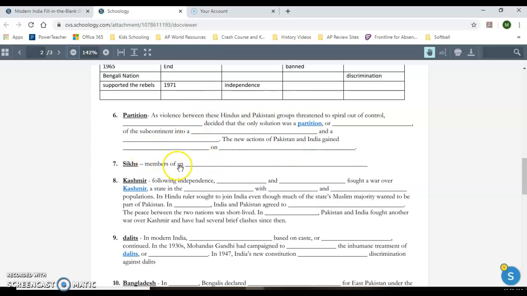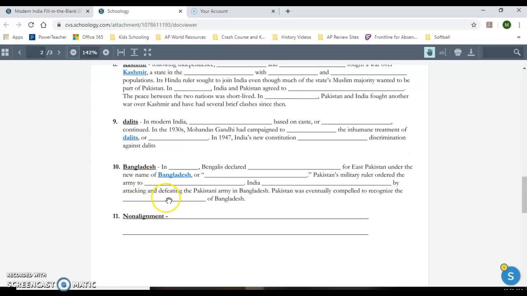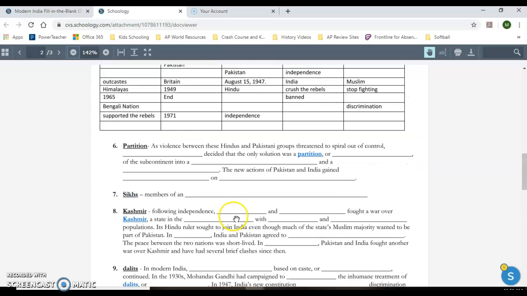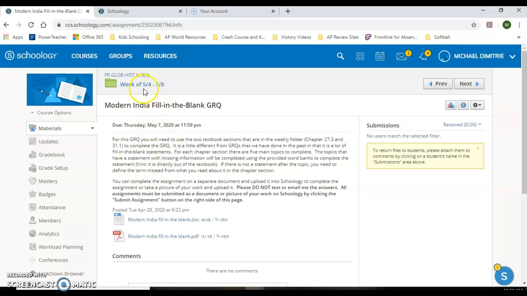Sikhs, you would just simply, again, write members of and define it. And Kashmir, Dalits, and Bangladesh, you're going to complete the fill in the blank, and then non-alignment, you do a definition. So that's your assignment for the Modern India fill in the blank.